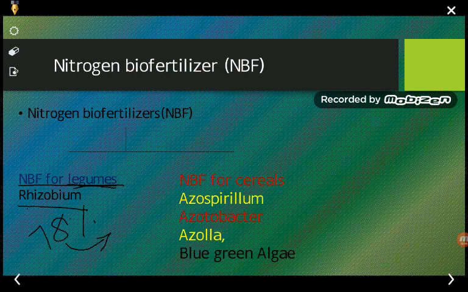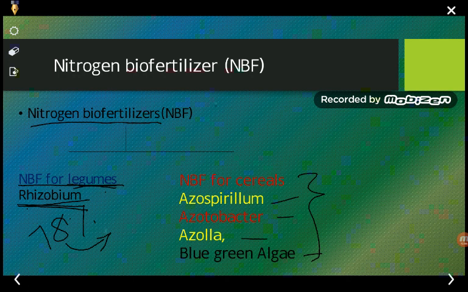So here we can see that these nitrogen fixing biofertilizers can fix the nitrogen in both leguminous plants as well as non-leguminous plants. You know that cereals are not leguminous plants. Besides this, we can find certain bacteria or organisms present in the soil, and these bacteria can fix the nitrogen and make it available to the plant, thereby increasing the fertility of the soil. So we are going to see them one by one.